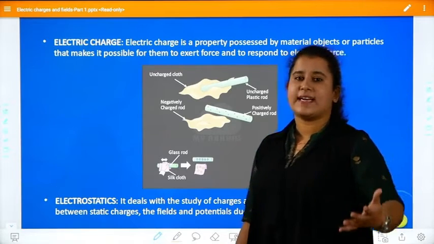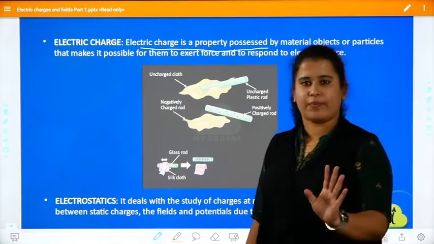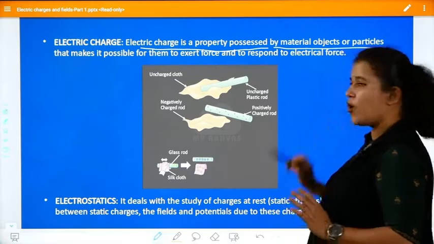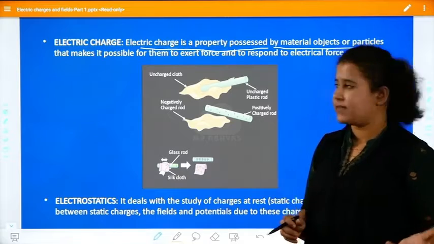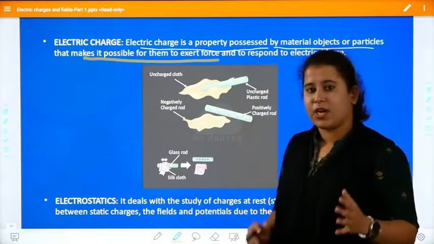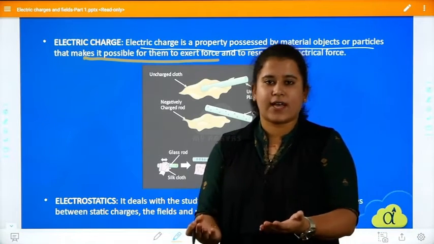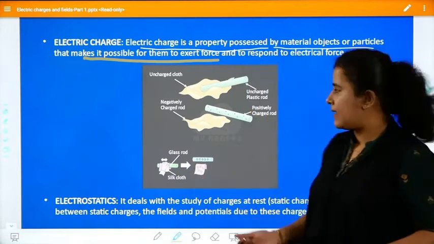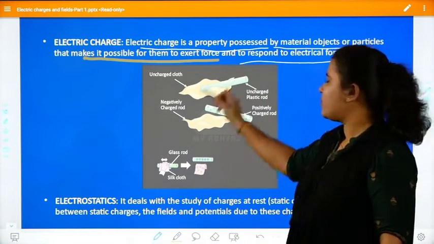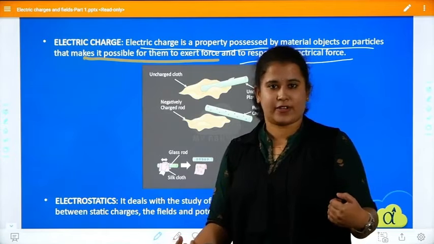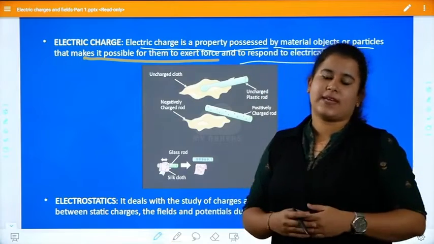Clear? So moving on to the next, we'll see the definition of electric charge now, because it will be more understandable as the explanation has gone on. Electric charge is a property possessed by materials, objects or particles that makes it possible for them to exert force. If I am charged and I go somewhere, I can exert force. Similarly, wherever these particles go, they exert force and also respond to electrical forces. If those particles go inside any type of electrical field, they respond.